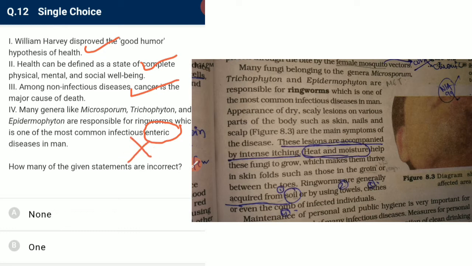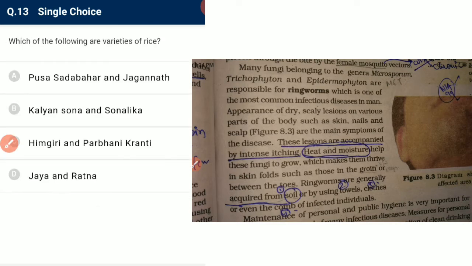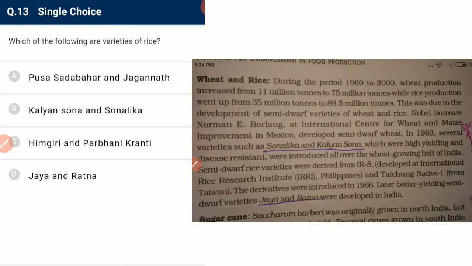Amoebiasis and Escherichiasis are enteric diseases because they are related to the gut. So we have to find out the incorrect statement, and we have only one which is incorrect, and that is 4. So next, which of the following are the varieties of rice? RJ sir means RJ sir, and Jaya and Ratna are the varieties of wheat, sorry, rice.